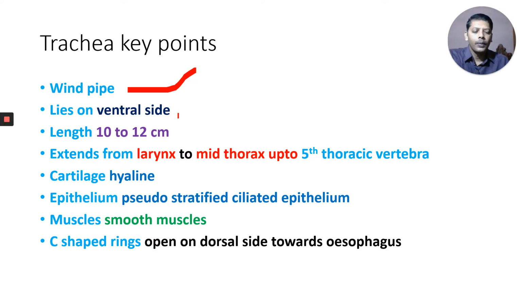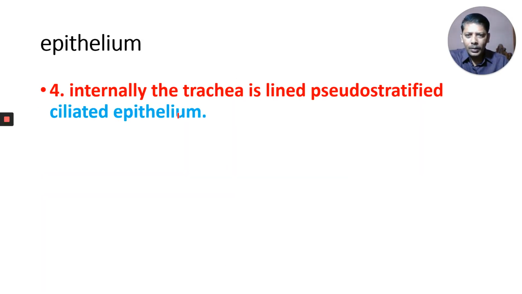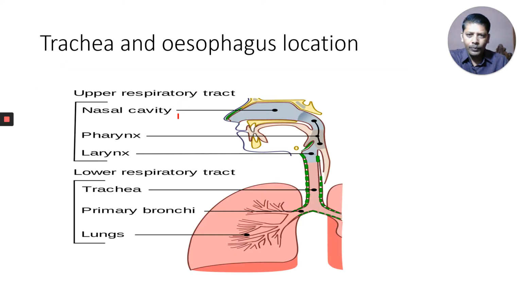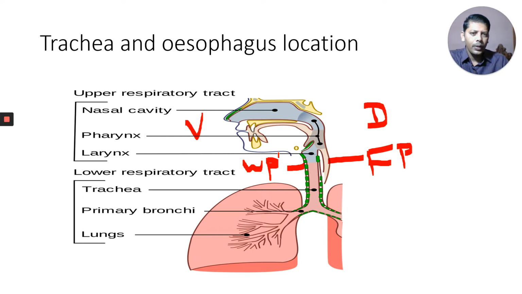Behind this one, you can observe the trachea position here. This is the esophagus, the food pipe, and this is the windpipe. This is the ventral side of our body, and this is the dorsal side of our body.